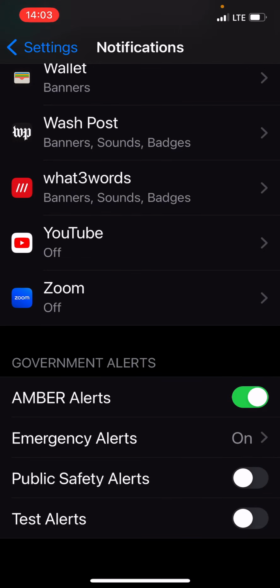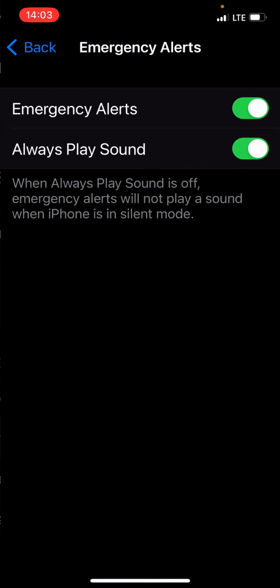You should always keep emergency alerts set to on, like this. As long as these show green, you will always get emergency alerts, and if you choose to always play sound, you'll get an alert even if your phone is in silent mode. We highly recommend you leave these settings both on.